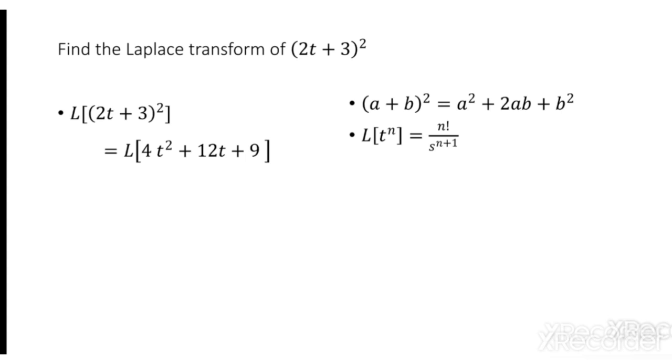So that means 4 into Laplace transform of t square, 12 into Laplace transform of t, plus 9 into L of 1, Laplace transform of 1. Substitute this, we get 8 by s cube plus 12 by s square plus 9 by s, because 4 into L of t square is 2 factorial by s power 2 plus 1, so 2 by s cube, and outside I had 4, that's why it is 8 by s cube. Likewise you can do the second and third terms.